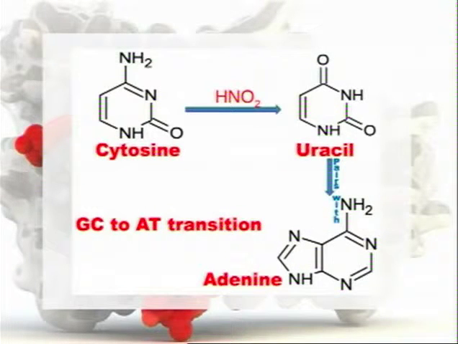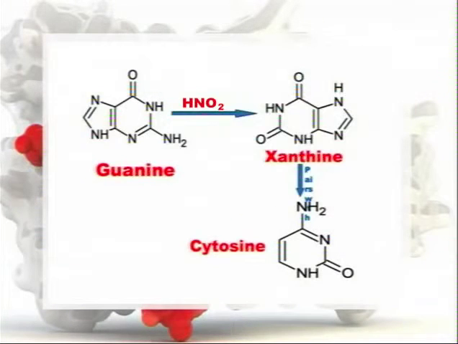Cytosine is converted to uracil, which base pairs with adenine instead of guanine. This leads to a guanine-cytosine to adenine-thymine transition. Deamination of guanine produces xanthine, but xanthine base pairs with cytosine just like guanine.